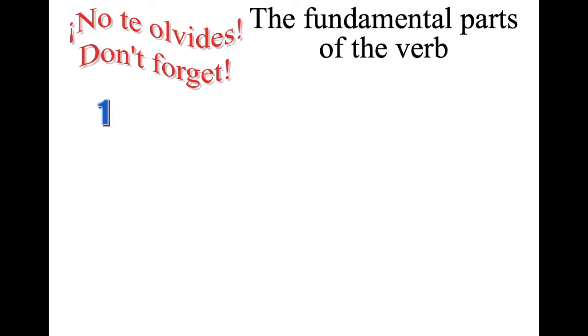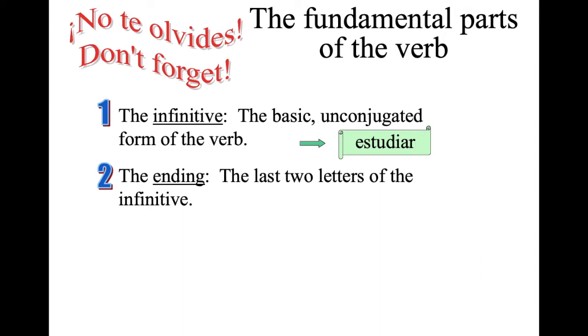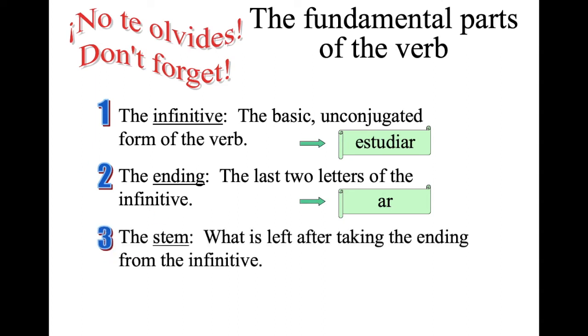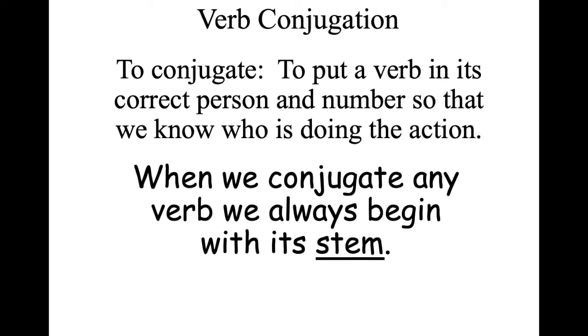Don't forget. Number 1, the infinitive, the basic, unconjugated form of the verb. Estudiar. This would be the example. Number 2, the ending, the last two letters of the infinitive. Ar. And number 3, the stem, what is left after taking the ending from the infinitive. Estudi. To conjugate, to put a verb in its correct person and number so that we know who is doing the action. When we conjugate any verb, we always begin with its stem.